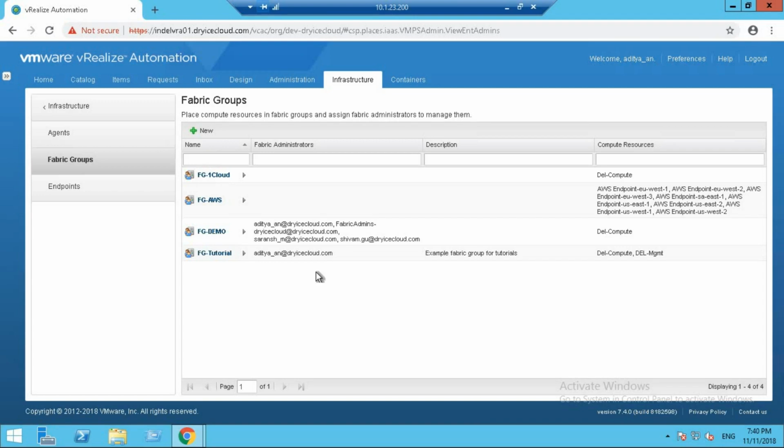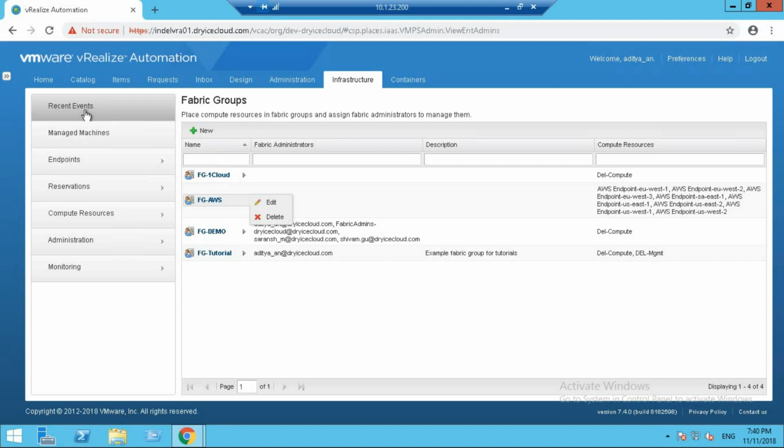Now that we are done with fabric groups, this is exactly how you create a fabric group. Let us move on to machine prefixes. Now, in addition to managing compute resources in a fabric group by configuring reservations and reservation policies, the fabric administrators also manage across tenant configurations such as machine prefixes. So let's talk about the machine prefixes.